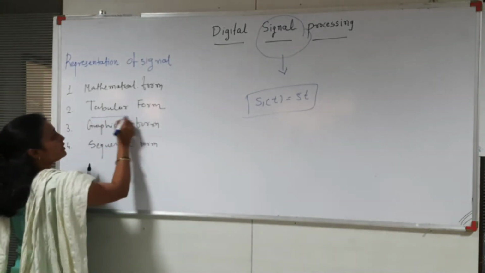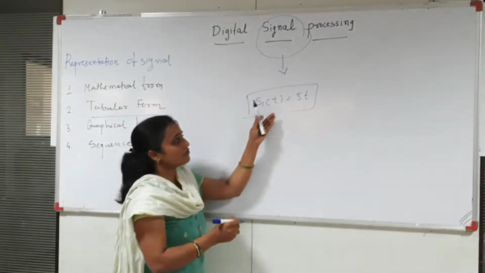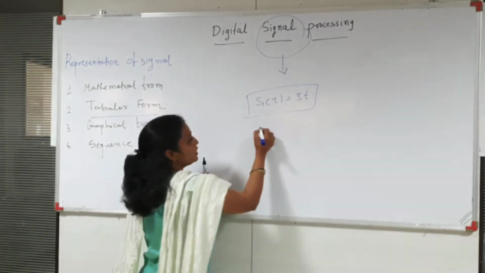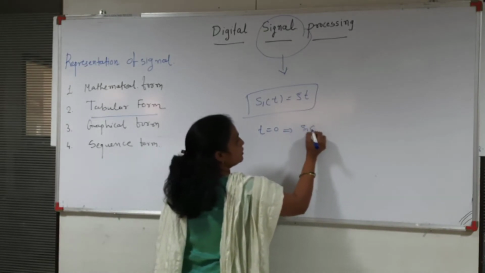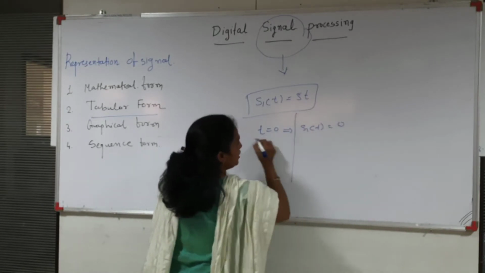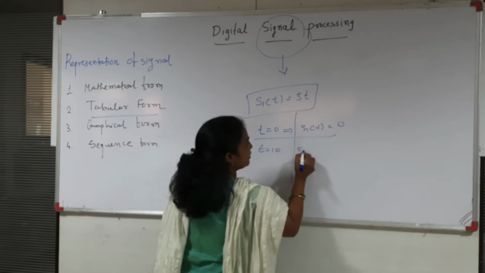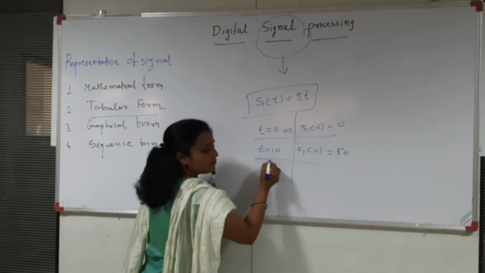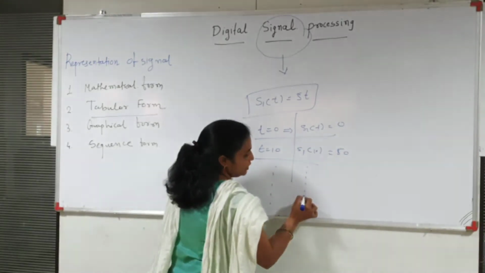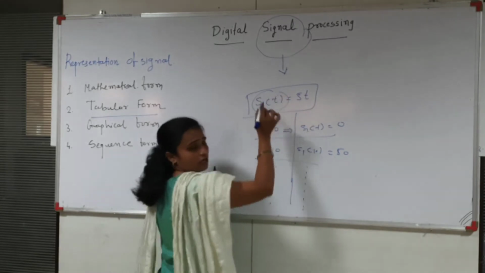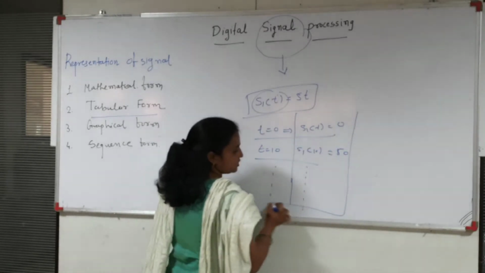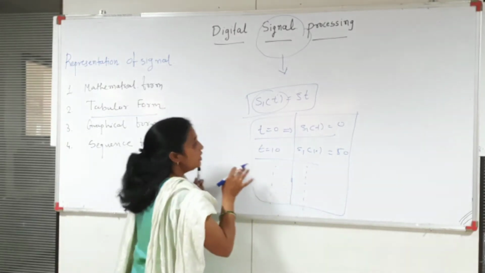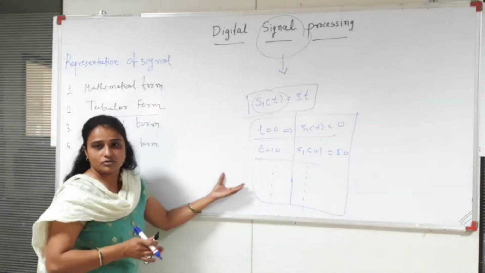Now the next one is the tabular form. Suppose I put different values of time and find the value of amplitude S1(t). Suppose t is equal to 0, S1(t) is equal to 0. Now t is equal to 10, S1(10) is equal to 50, right? If I put different values of the time and find the amplitude of this signal, or we can say the value of this function, this is the tabular form, in the form of a table. In this way the signal can also be defined.